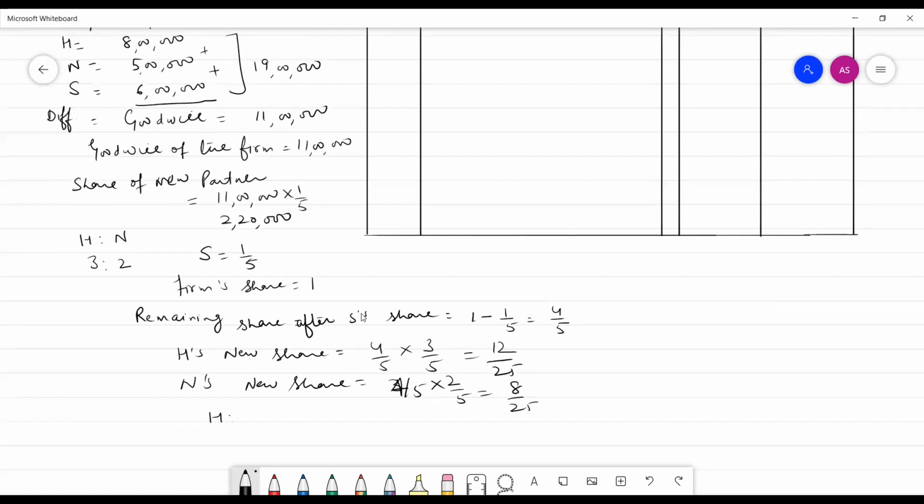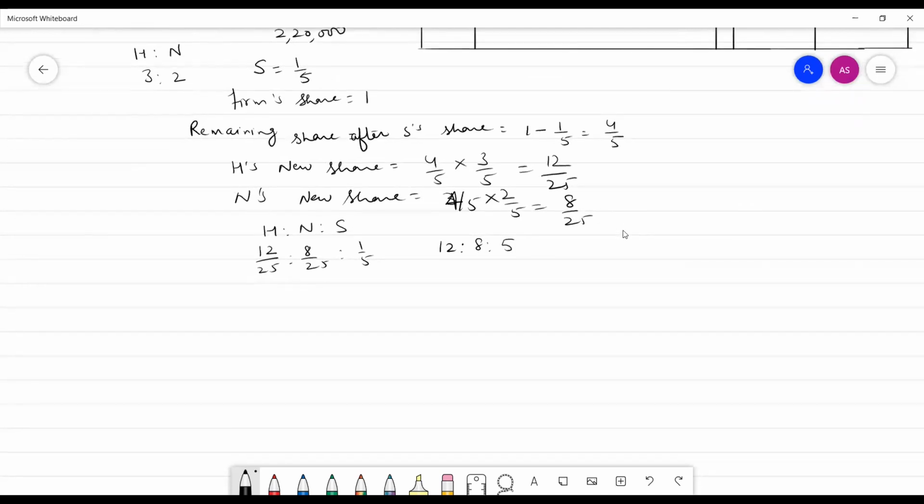The new shares of H, N and S are 12 by 25, 8 by 25 and 1 by 5. New ratio is 12:8:5.